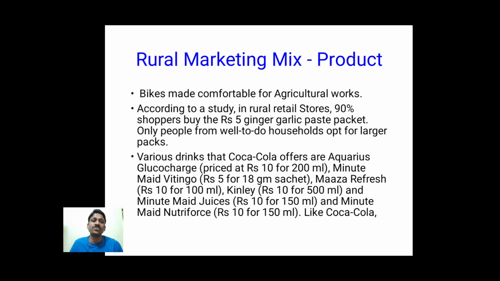Such a number of products, especially the packaging and the design, are made to fit the rural areas. Here also is an example: Coca-Cola Glucocharge, they made it in a 10 rupee pack for 200 ml, and Minute Maid at 5 rupees for 18 grams. What they are doing is making smaller packs which actually suit the rural markets.